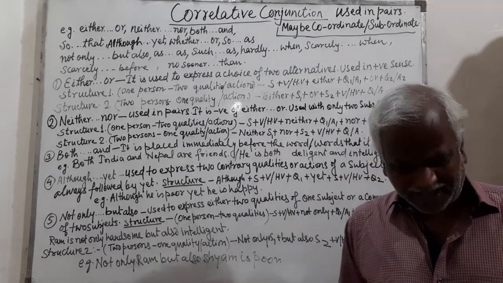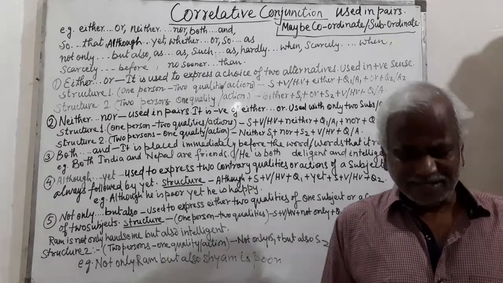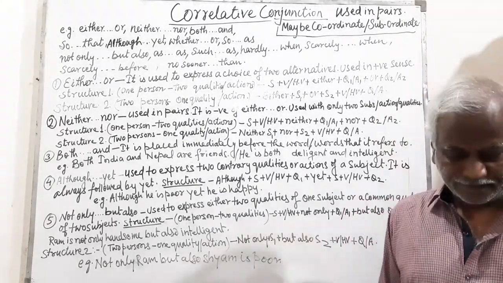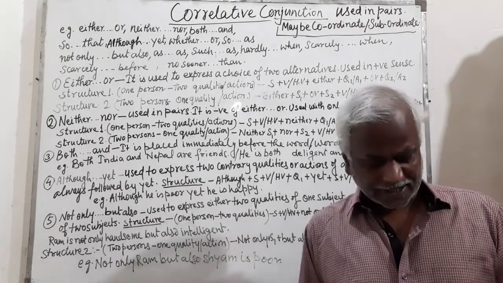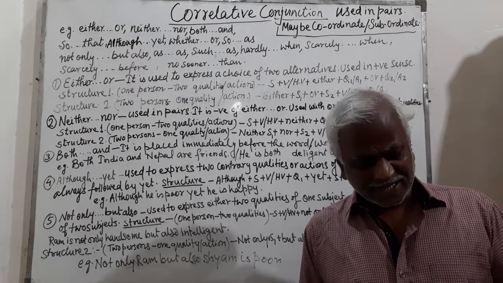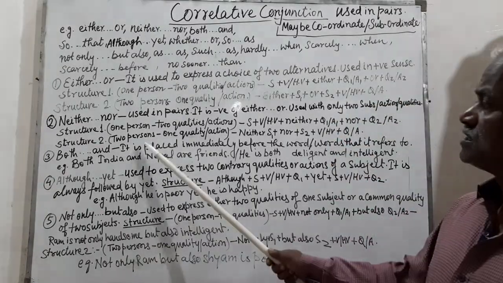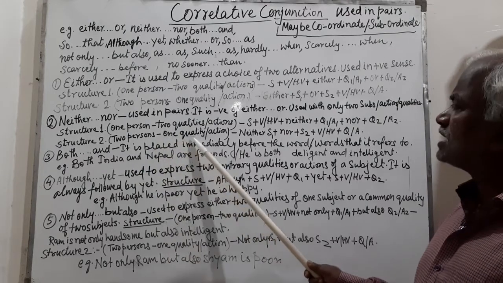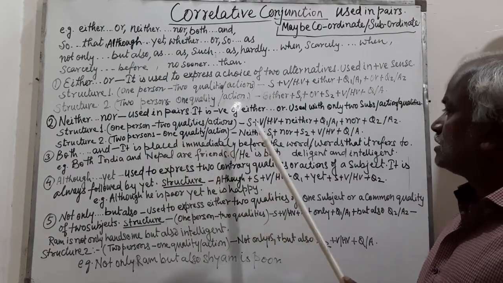And its example is, Mohan is neither intelligent nor active. He can neither read nor write. Then structure 2, two persons and one quality or action.